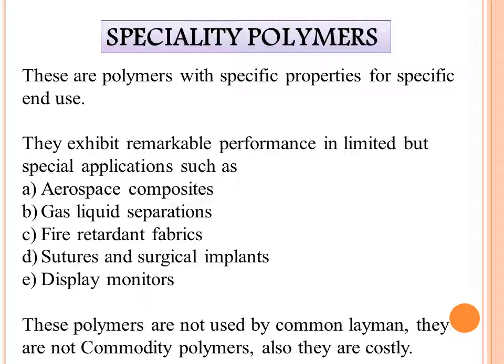We can use them in sutures and surgical implants. These polymers are flexible and also dissolvable. Some polymers we can use for display monitors. So these polymers are not used by the common layman. They are not commodity polymers, and they are costly. They are used for specific end use only. Specific applications are there because these have some specific properties. So now we will see those polymers one by one.